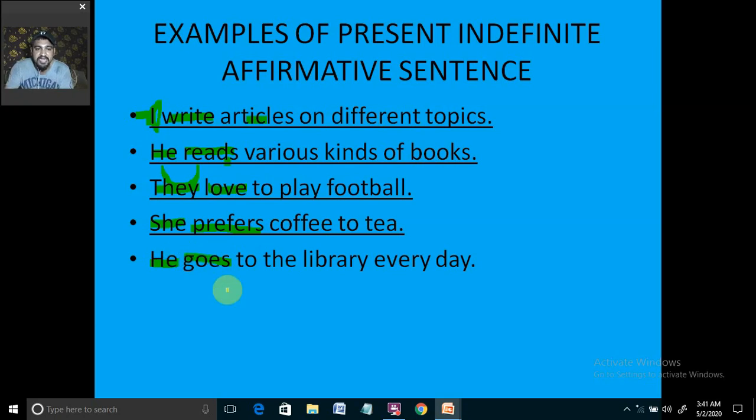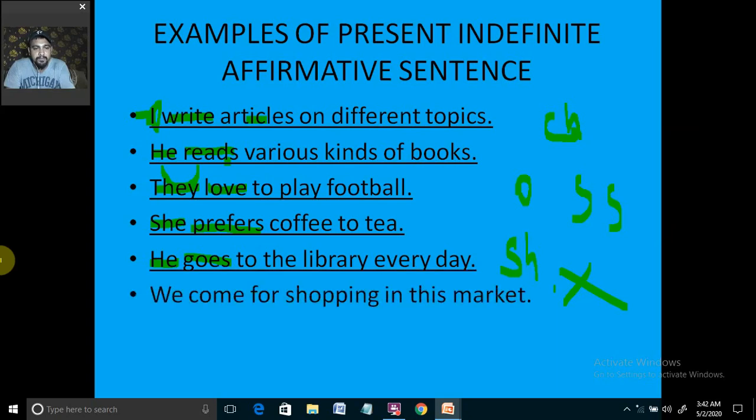If the verb is ending with o, sh, double s, x, ch, if such are the last combinations of the verb, then definitely we are going to use es with that. Then the rest of the thing would remain the same.